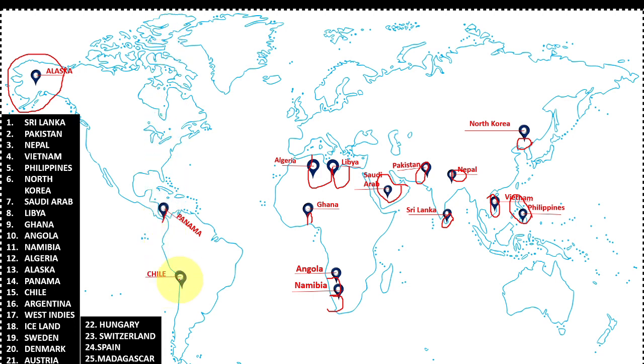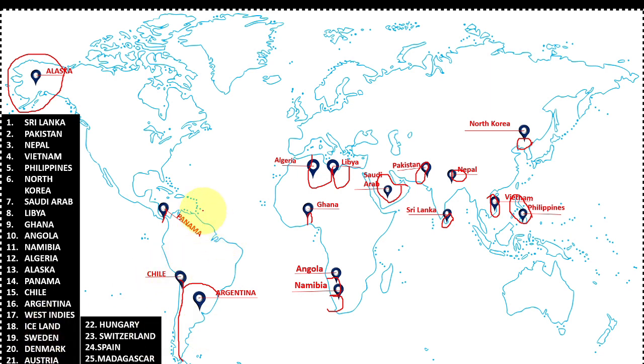Next, Chile. Chile is a narrow and long stretched country of South America. It is the southernmost country in the world. Next is Argentina. Argentina lies east of Chile. It is the 8th largest country of the world.